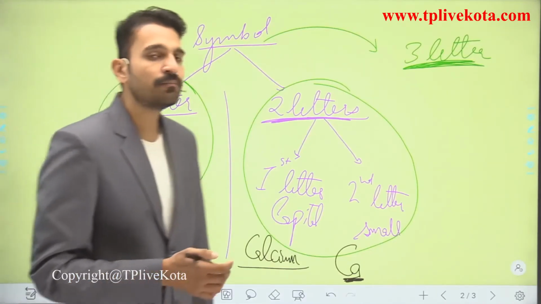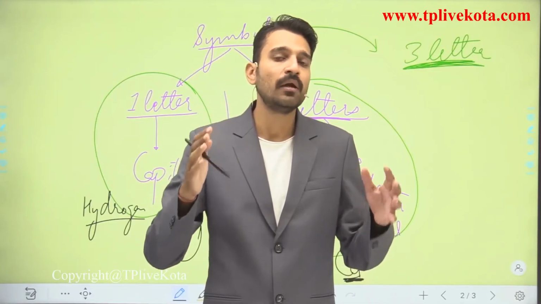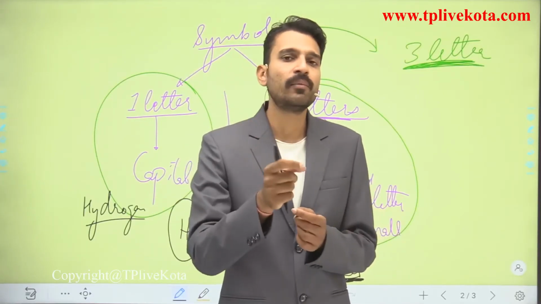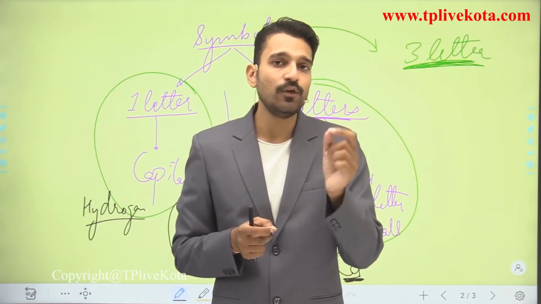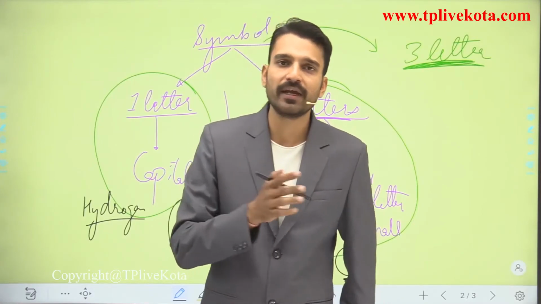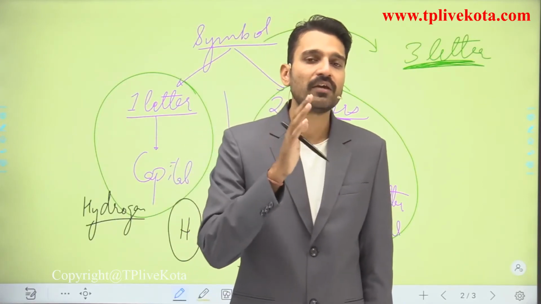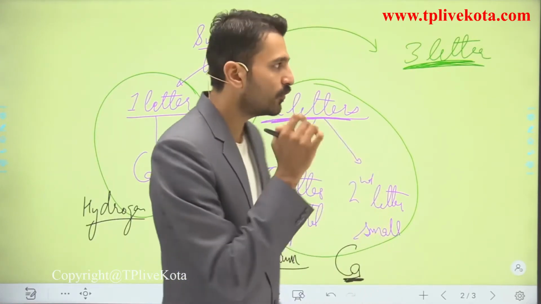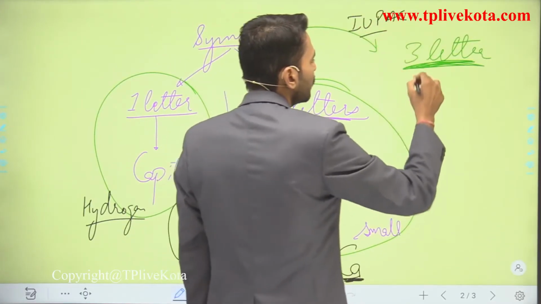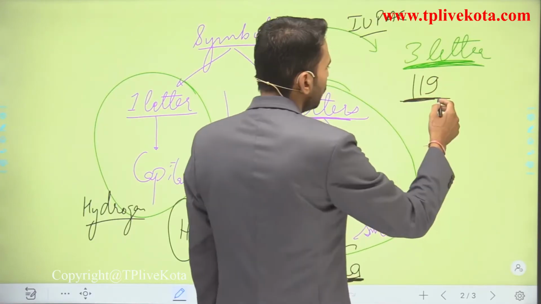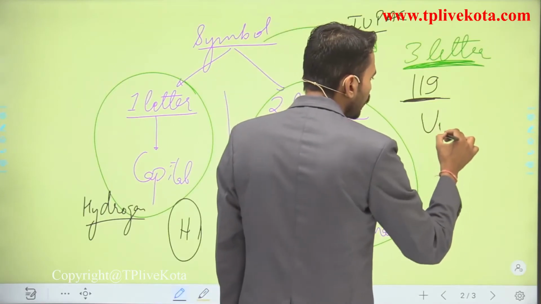Now talking about the 3-letter system. The 3-letter system is used for those elements whose name or whose property is not determined or not given by any scientist, or which is not recommended by the IUPAC, that is International Union of Pure and Applied Chemistry. Till all the research is done for the particular element, we are not giving it any name or symbol. So for that we are using the symbols which were given by IUPAC. For example, students, if the 119th element is discovered, its symbol would be UUE.